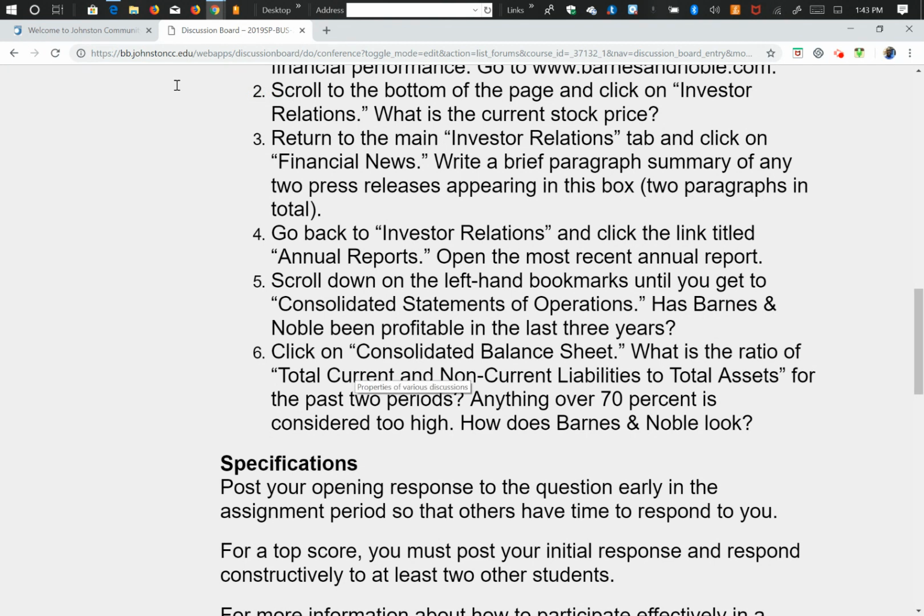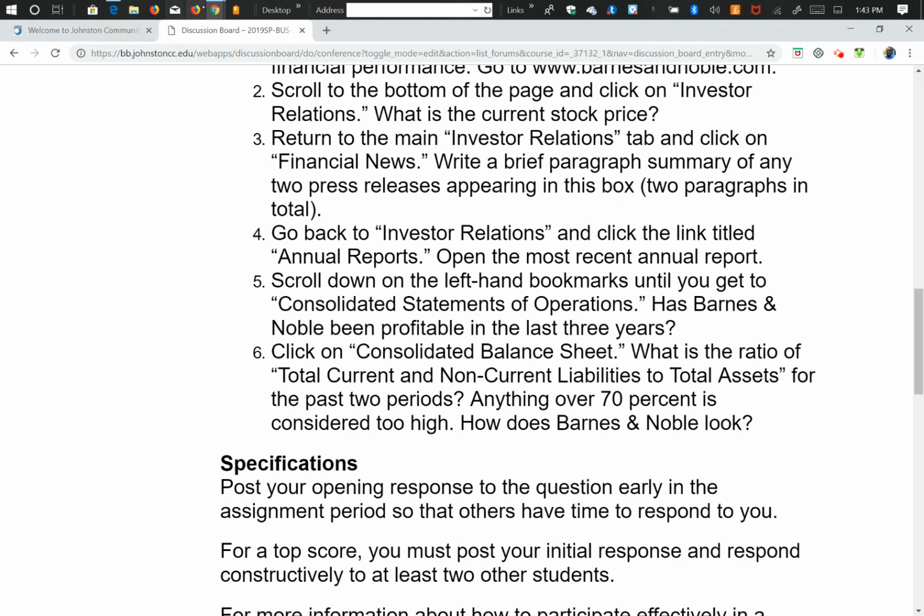Now, if you think about it, the total current and non-current liabilities is basically referring to total liabilities, because the current liabilities are the short-term liabilities. The non-current liabilities are basically what we call the permanent liabilities. So to determine the debt to total assets, we determine the total liabilities and then divide this into total assets, and that will give us the ratio that we are looking at.